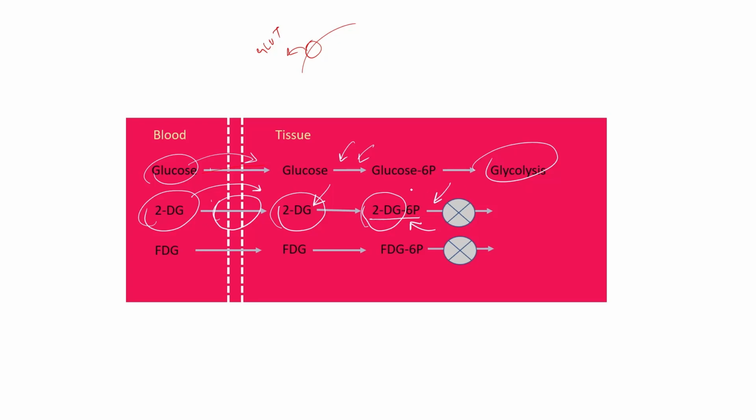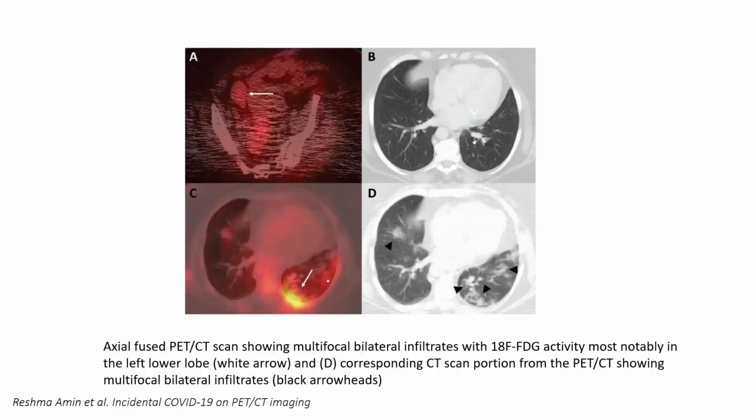So glycolytic inhibition is done by this molecule which we call 2DG, and that's FDG, which we use in nuclear medicine. The amount of FDG uptake represents infection, inflammation, or tumor; uptake is also enhanced in FDG imaging.